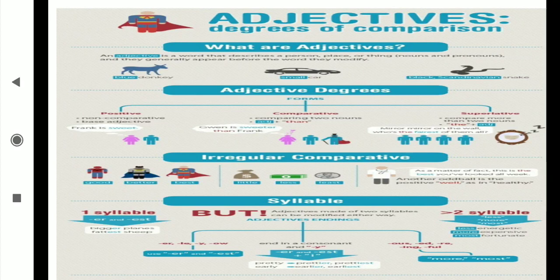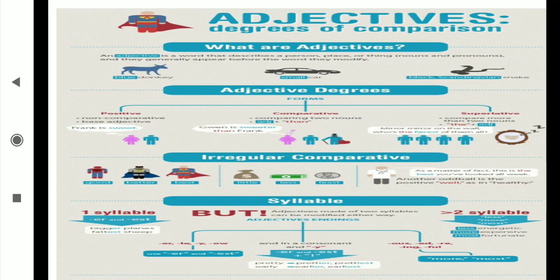That's why I use better, and after better I use than. In the comparative degree we compulsorily use than, THAN. We take the er form of the adjective, like sadder, better, then more intelligent, more beautiful, heavier, IER, the er form with that than. Than is compulsory in the comparative degree.